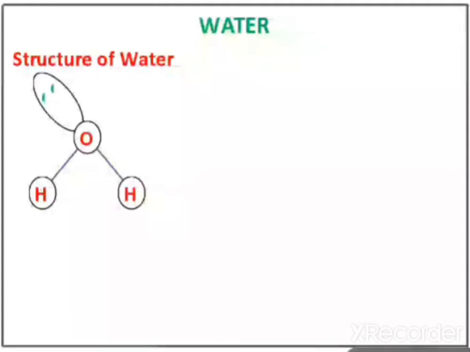This is the first lone pair and this one is the second lone pair. The bond angle is 104.5 degrees. From the structure it is clear that H2O is not linear, it's a bent structure, and it has two lone pairs of electrons.